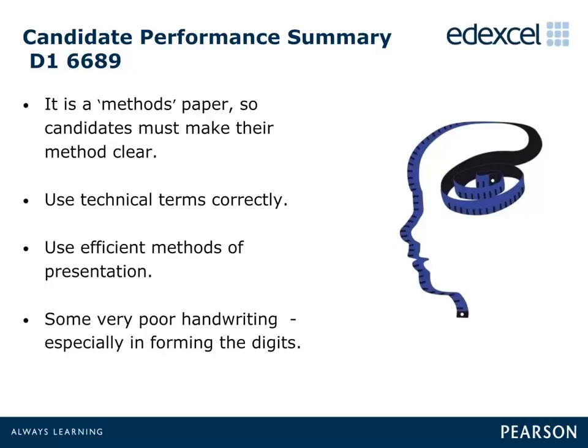Candidates are further reminded that this is a methods paper, and they must make their method clear. Spotting the correct answer with no working rarely, if ever, gains any credit. Finally, candidates are reminded to use technical language and terms correctly, which in this session was a particular problem in Question 3, Part B, and Question 4, Part A.